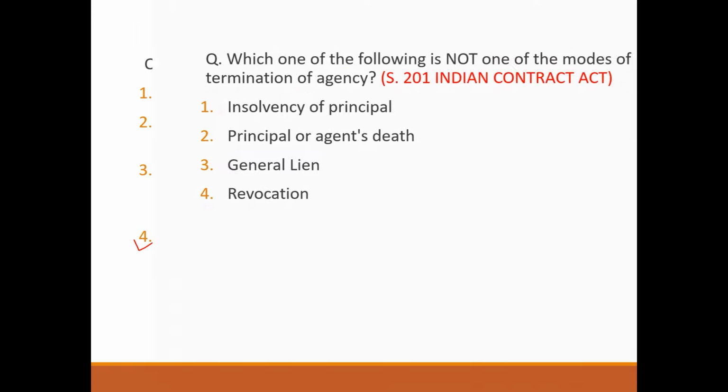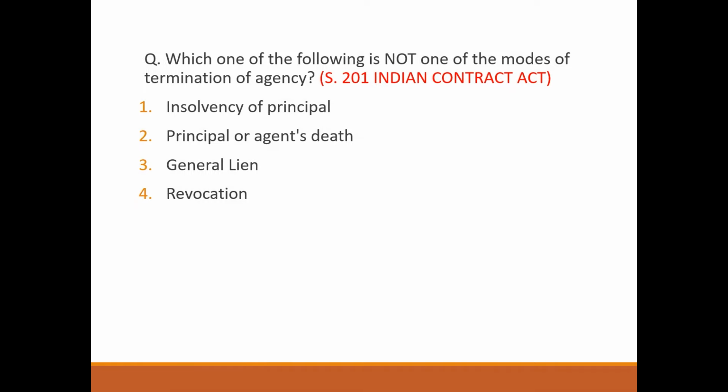Next question. Which one of the following is not one of the modes of termination of agency? It's option 3, General Lien. Section 201 of the Indian Contract Act deals with termination of agency.